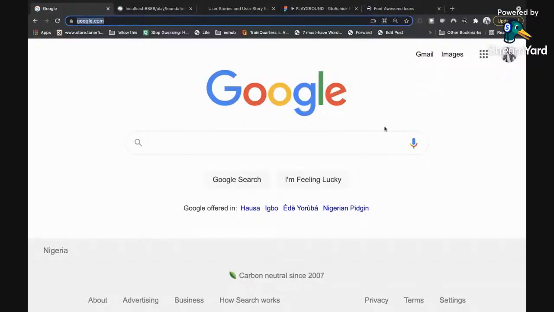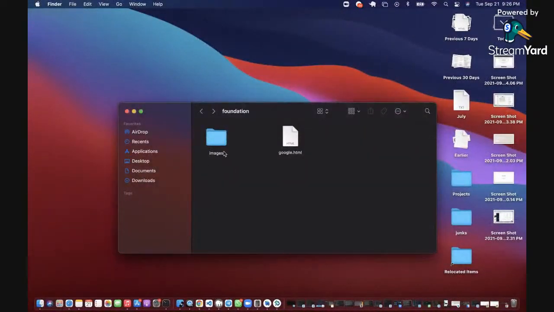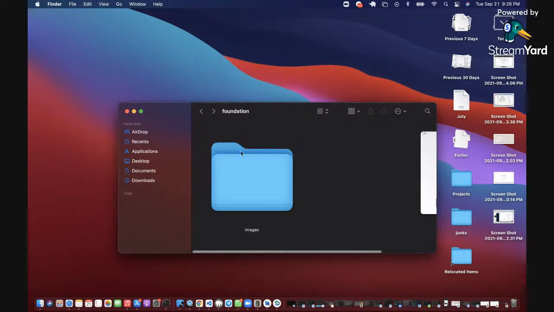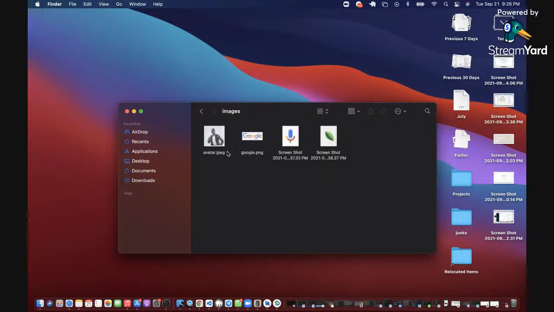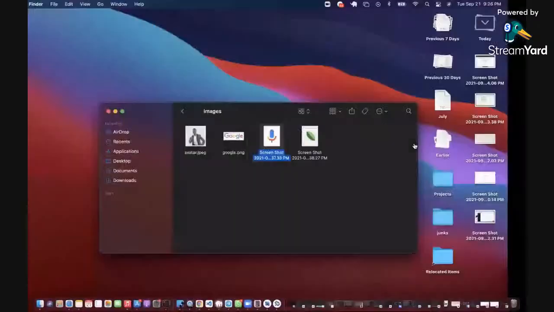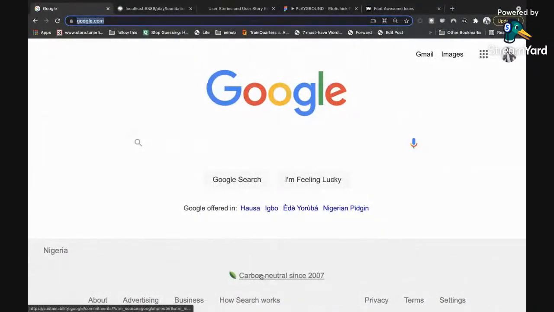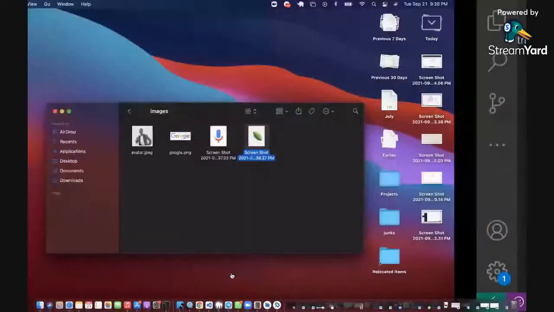What I've done is I've downloaded the assets. You can see here my google.html file, and then I have a folder called images. If I open the images folder, I have my avatar, I have the Google logo, I have the microphone in that design, this particular microphone here. And then I have the logo for Carbon right down here, the Carbon neutral since 2007. So those are the 3 or 4 assets I'm going to be using in my project.